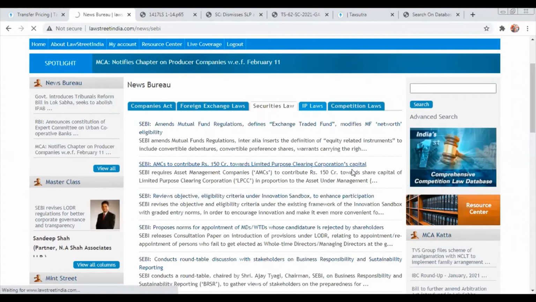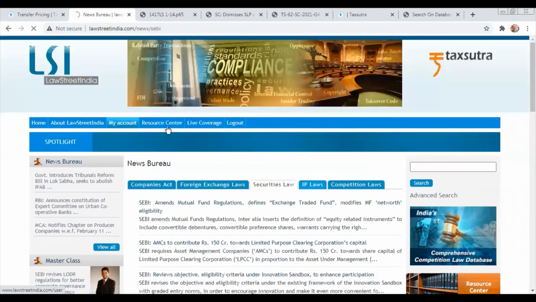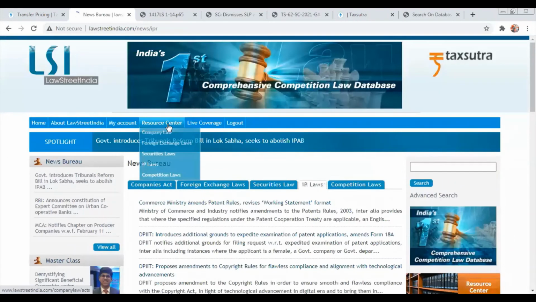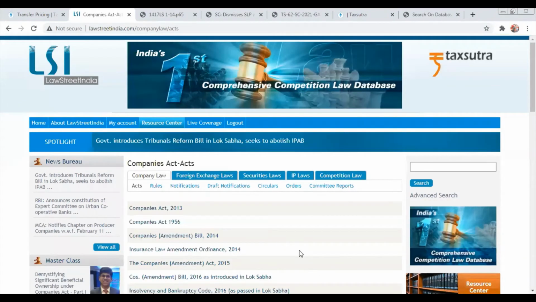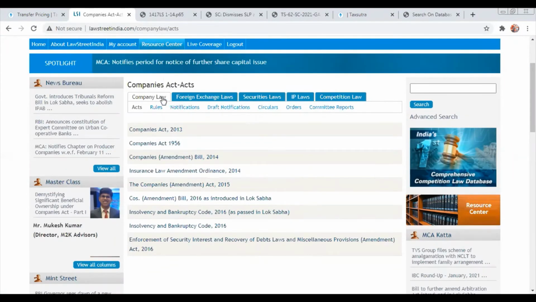IP laws, these are all bifurcations. Quickly, I also want to show you the resource center. Now, what is a resource center? The resource center is nothing but a repository of all the acts, rules, notifications, circulars, orders, everything that is there under a particular law.